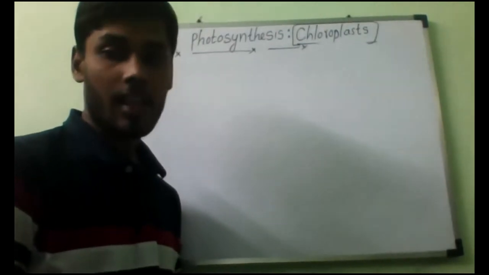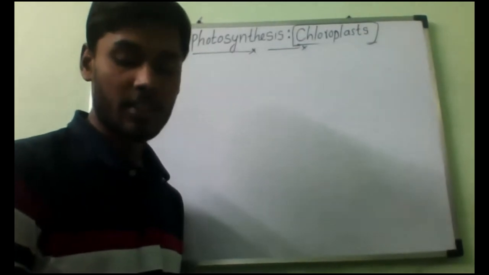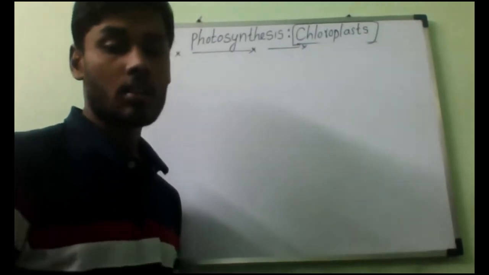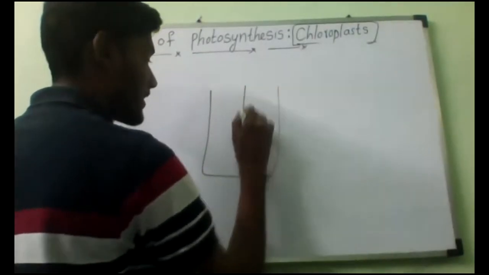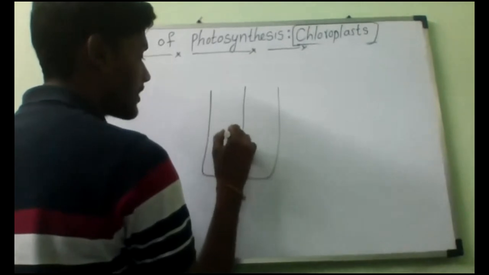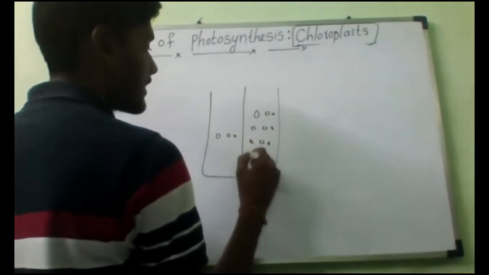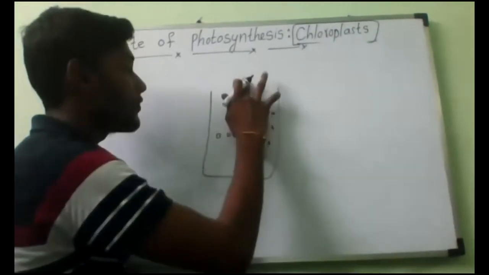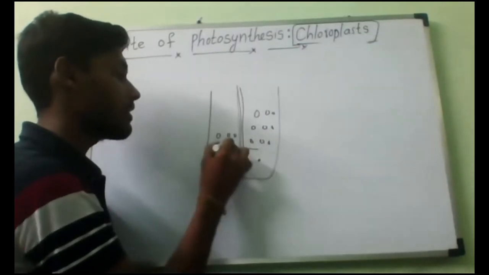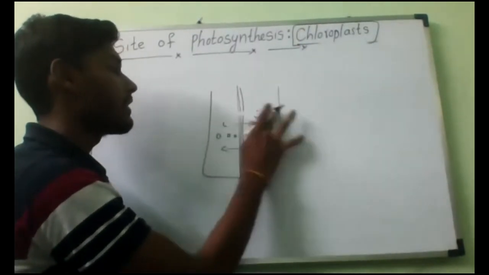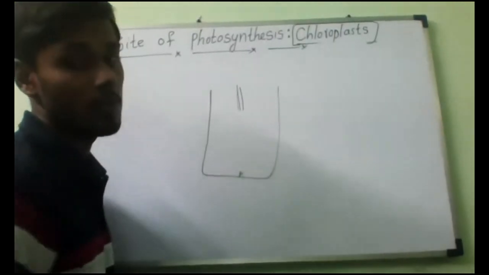Dina, you are asking about osmosis. Why is osmosis not taking place? Why is it diffusion? Is it correct, Dina? Now you see what I said. Osmosis means the concentration on one side is low and on the other side it is more. If you make some kind of semi-permeable membrane, the molecules will start moving and reach equal concentration. That is called osmosis. Is it yes or no, Dina?